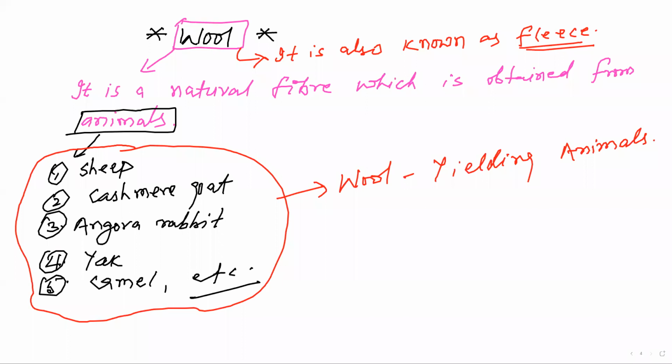Today we have studied about wool, and this is the last topic for today. In the next class we will study sheep farming. From next day we will start sheep farming. Okay, so for today, thank you, and I unmute you all. If you have any doubts or questions, then ask me. Okay, thank you.